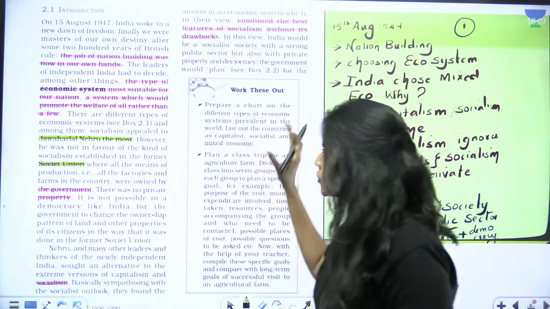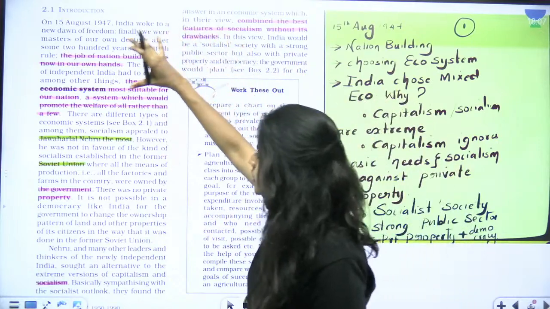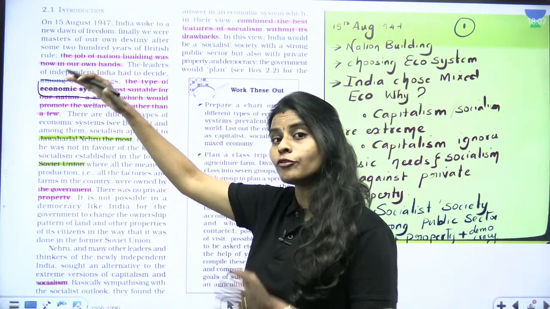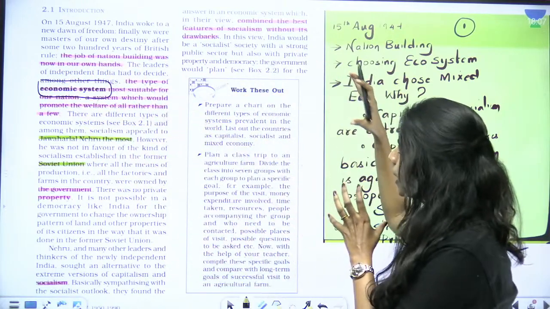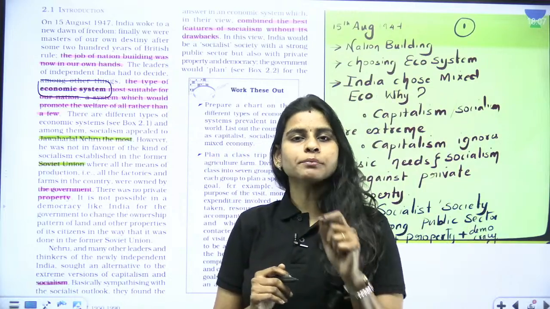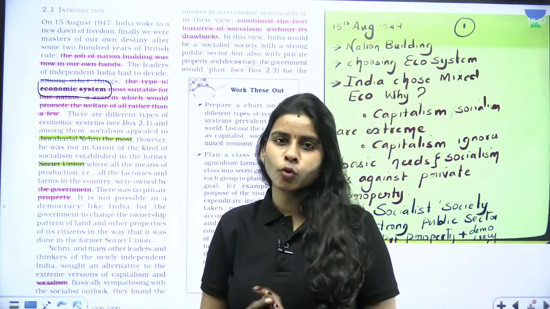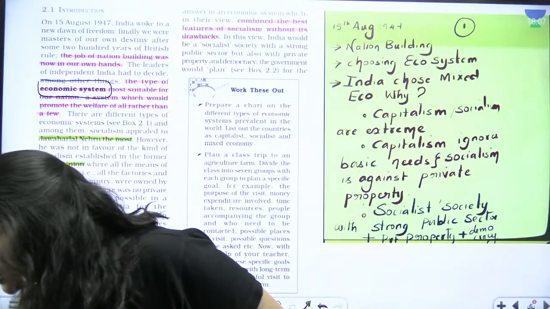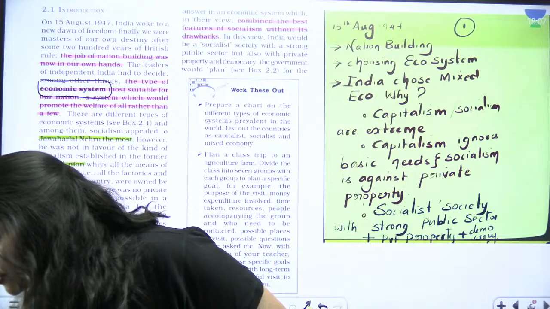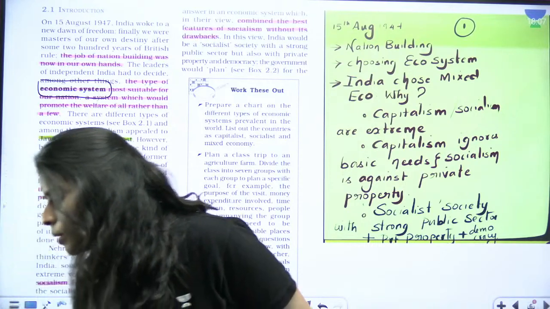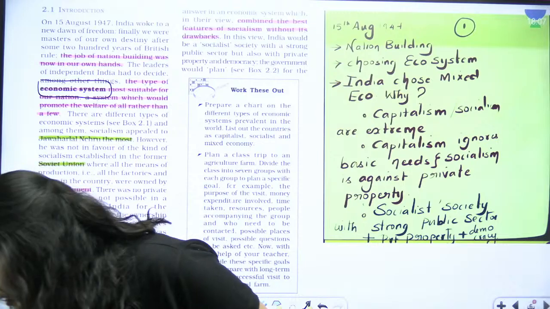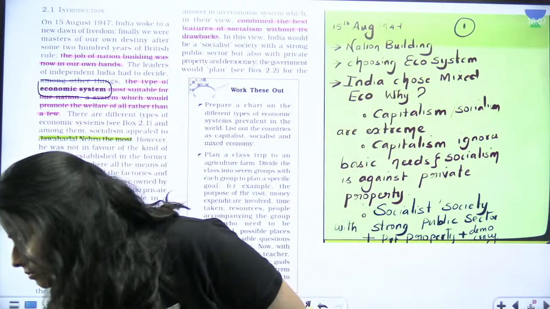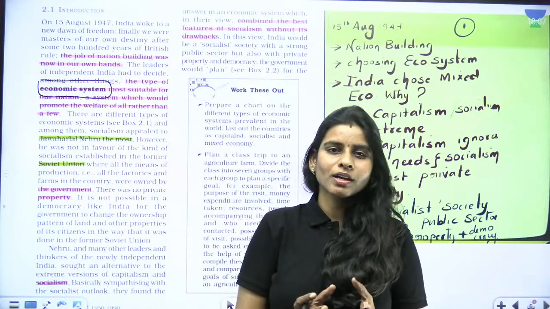Okay, so this is your first page. In the introduction, it talks about India choosing the economic system after independence so as to have the plans in place. So let me know what is meant by economic system. Drop a message in the comment section. We have learned that in the basics of the NCERT series also, right? Yeah, I'm getting answers. Sharmi ma'am has said import dependent. Okay, fine. So what is meant by economic system?